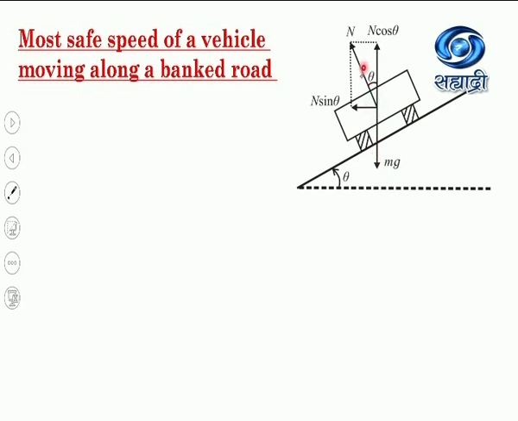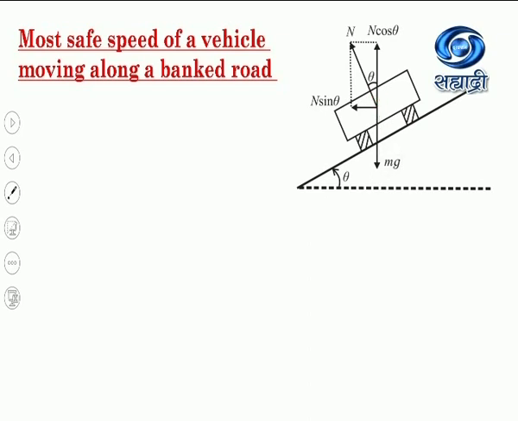Thus, this normal reaction N is resolved into two components, N cos theta, the vertical component, and N sin theta, the horizontal component. Now, from the figure, you can see that this N cos theta and this weight mg are equal and opposite. So, they are balancing each other and do not affect the motion of the vehicle.